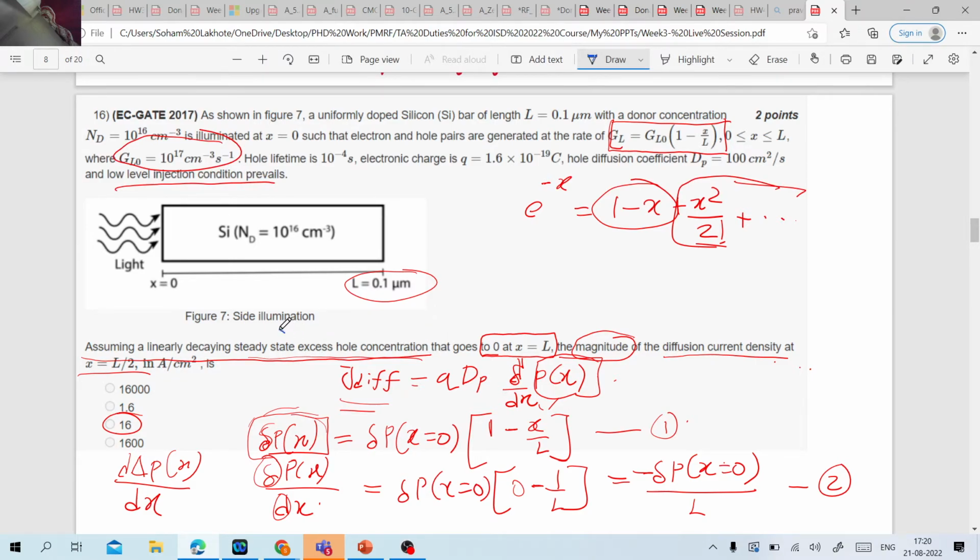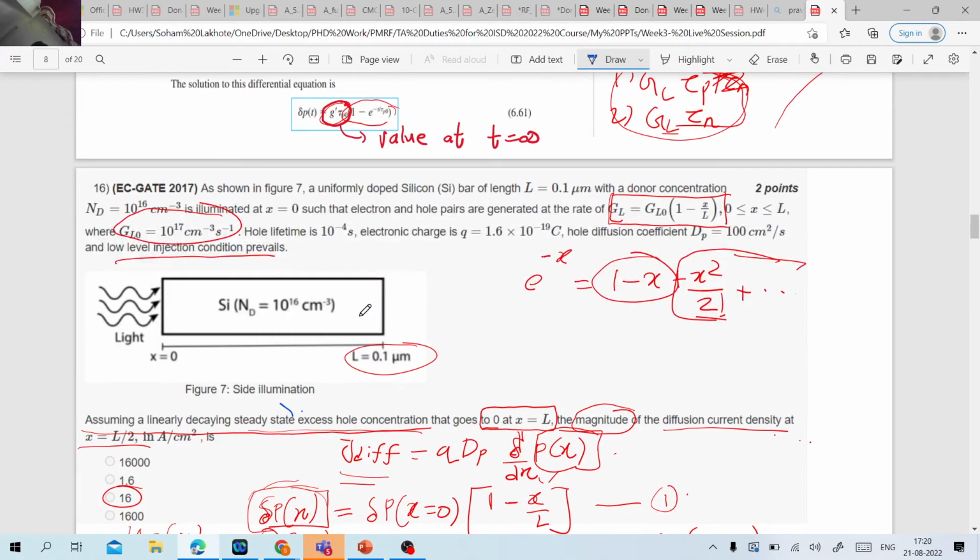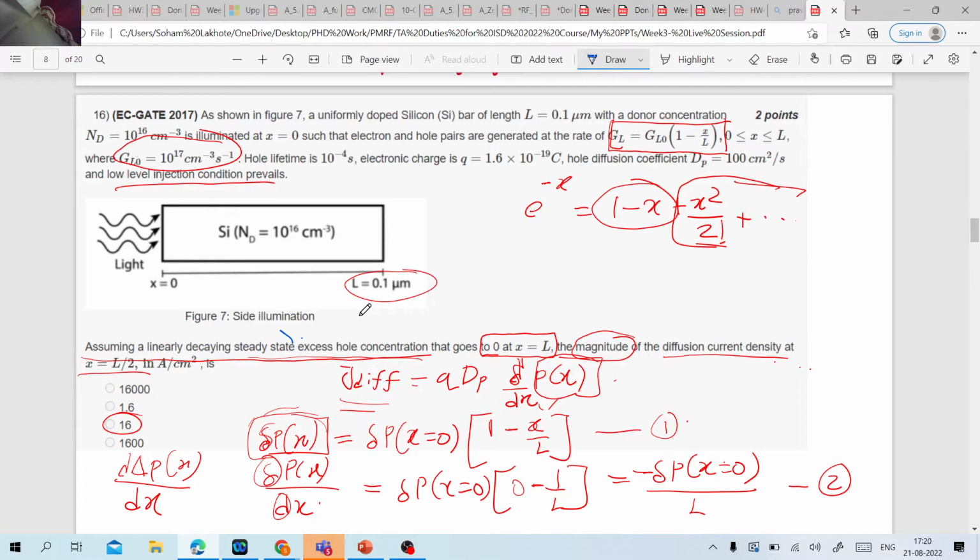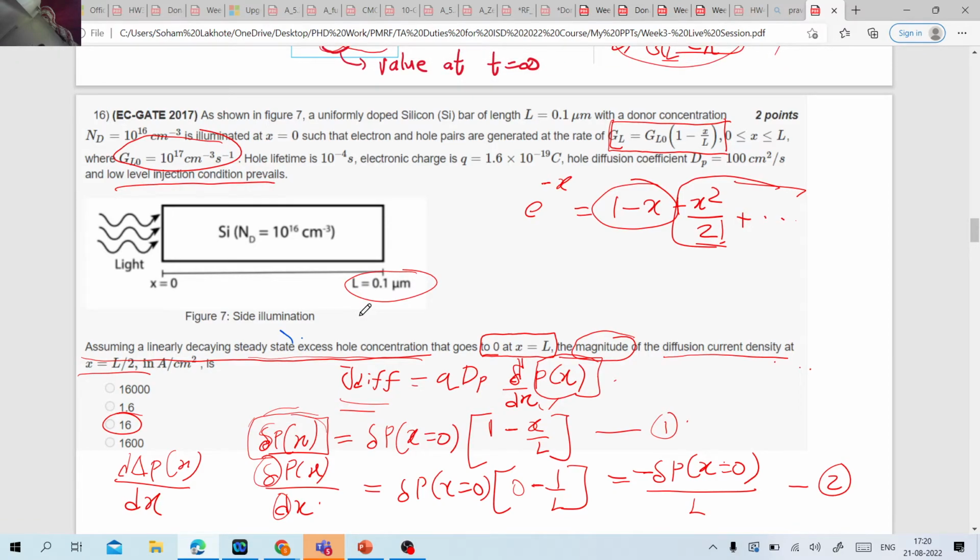So first of all, what is this idea of linearly decaying concentration? As you know, the concentration should decay, but mostly what you see is an exponential decay, correct? Now if this x is very small, and I apply a series expansion on this exponential, I will get terms like 1 minus x plus x square by 2 factorial, or something like this, correct?